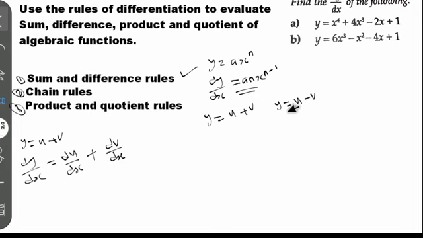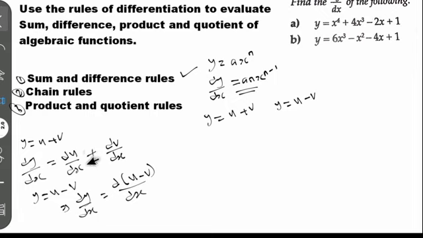The same thing is applicable to the difference rule. So when you have y equal to u minus v, you can express it in this way. We are told to find dy/ds of this question. You can simply say d of (u minus v) divided by ds.